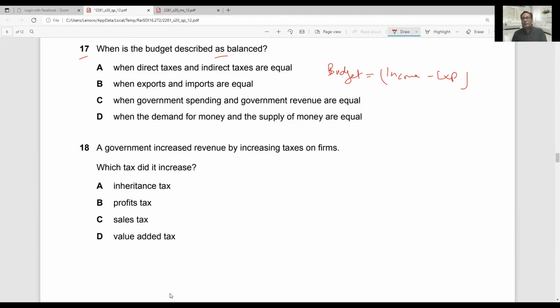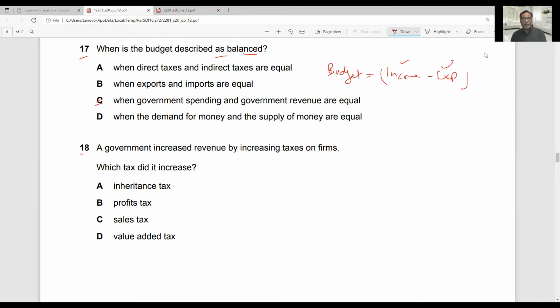And a budget can be surplus. Surplus is when income is greater than expenditure, and a budget can be deficit when income is less than expenditure. So here in this question, since we have to find out a balanced budget, we can choose the option that is basically income and expenditure equal. When government spending and government revenues are equal is the correct answer. This is option C. This is also known as equilibrium budget. And definitely equilibrium means equality of income and expenditure.